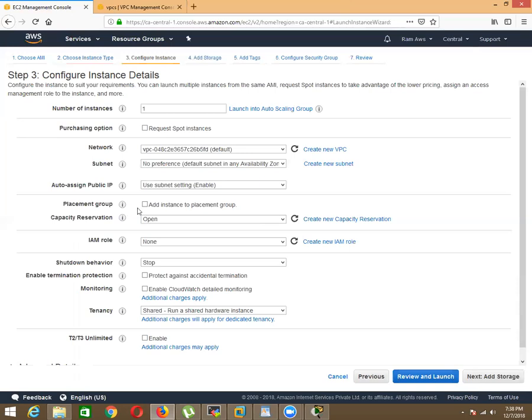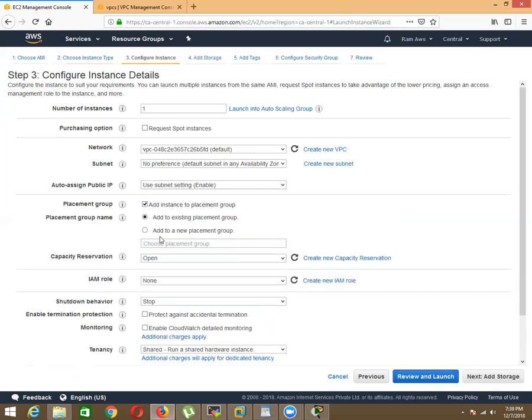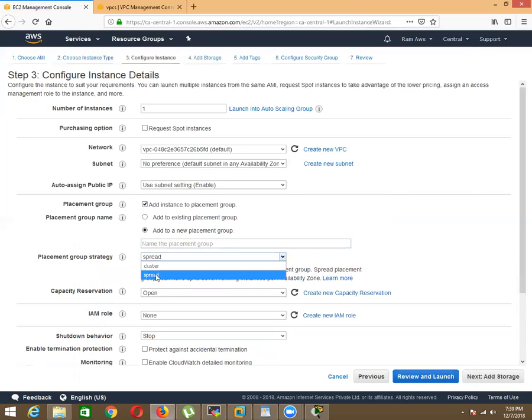There are 2 types of placement groups. One is called spread, and one is cluster. Spread means individual machines are going to club with each other, and the network performance will be very good. Cluster means all machines will be formed as a cluster. Like, you have 5 instances, and one instance has 1 Gbps. When you connect those instances in a placement group as a cluster, you get 7 Gbps network performance.